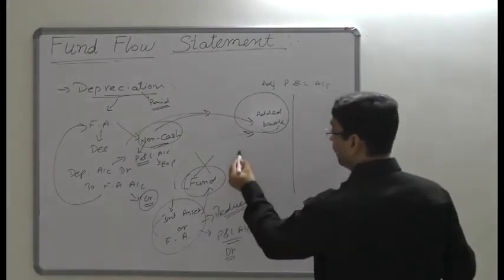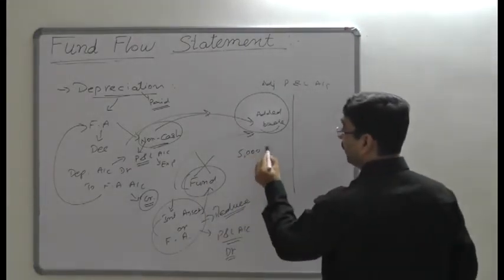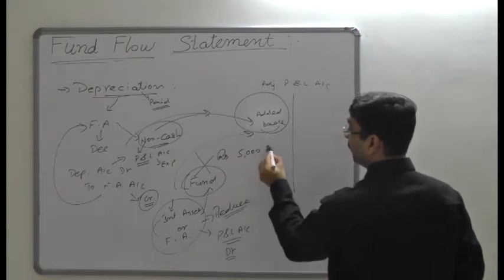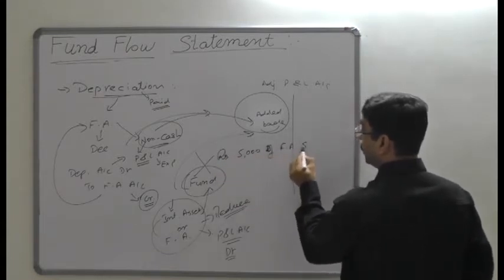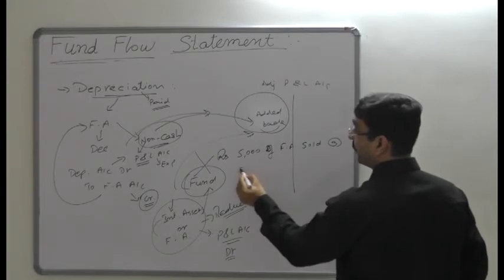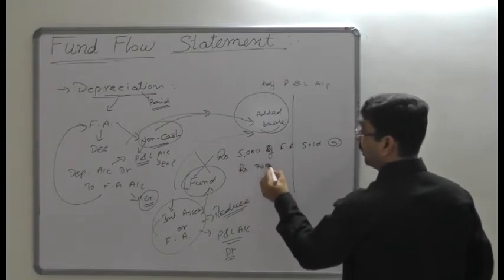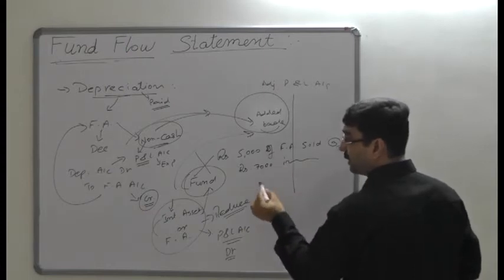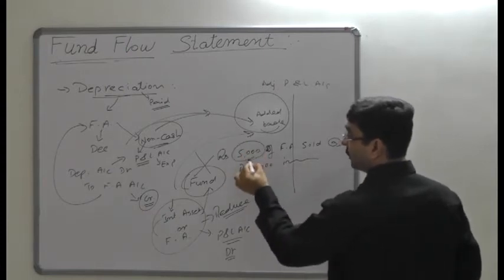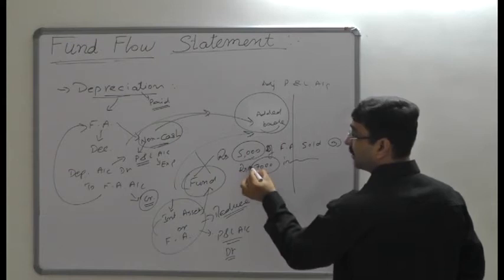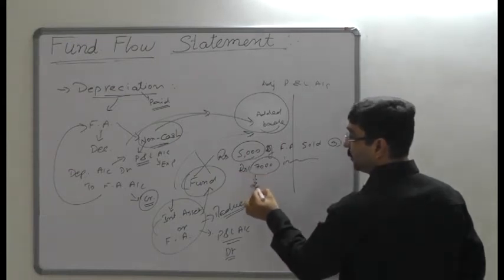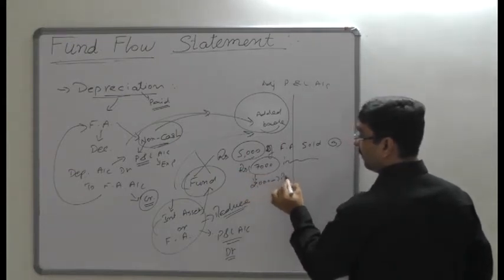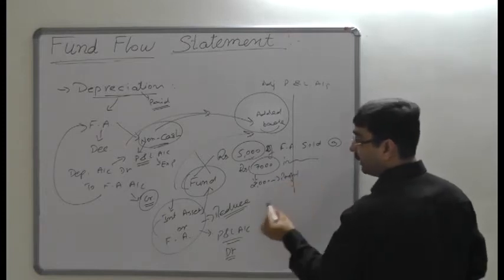Take an example. Fixed assets of 5,000 rupees are sold at the rate of 7,000 rupees in the market. Now what would be the concern? The value of the asset is 5,000, sold at 7,000 rupees. It means the difference is 2,000 rupees. That is your profit. Now what would be the journal entry?